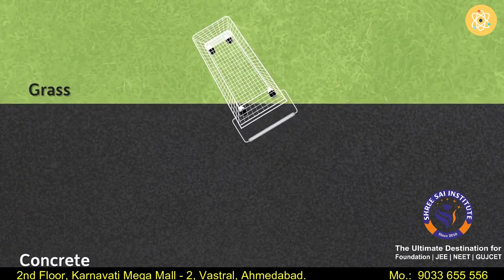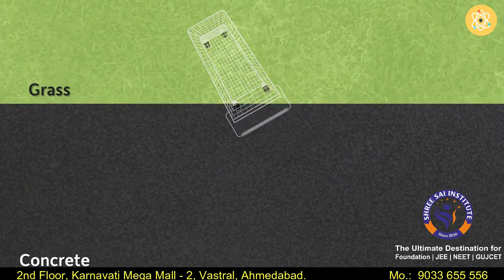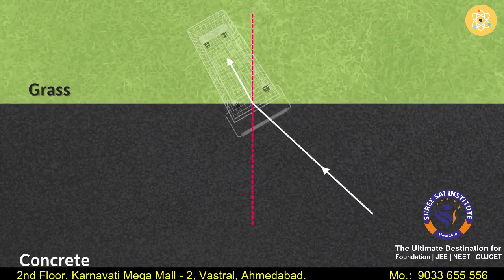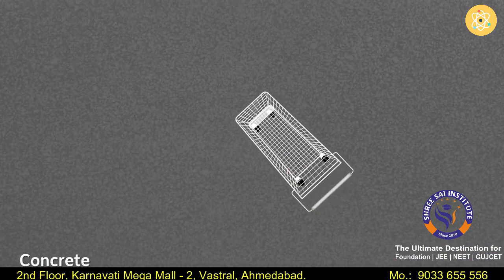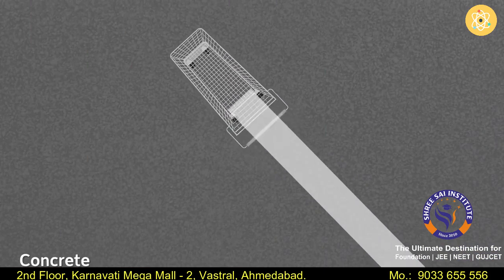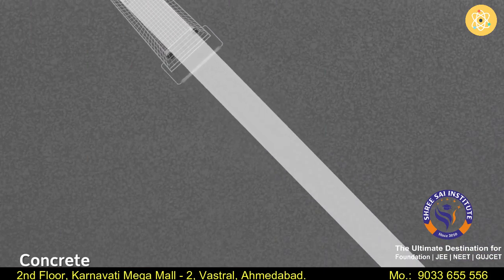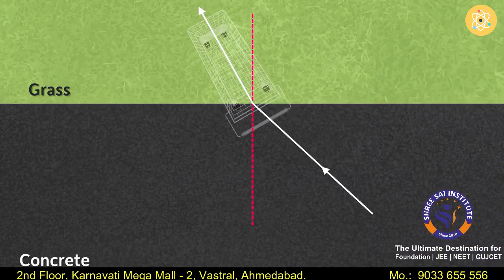So the direction changed. Now let me draw a normal to the surface. We can see that the cart has taken a turn towards the normal. If the surface wouldn't have changed, the cart would have continued to move in this direction. But because the surface changed, the direction of movement of the cart also changed.